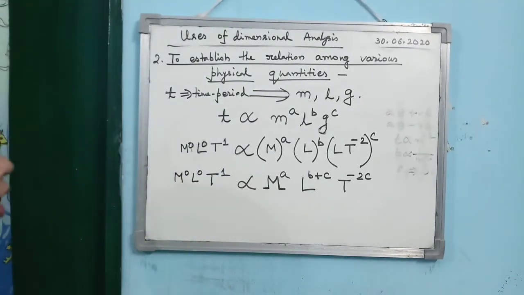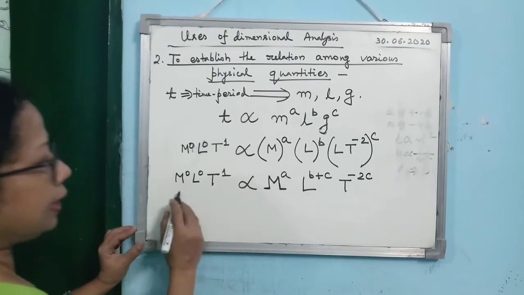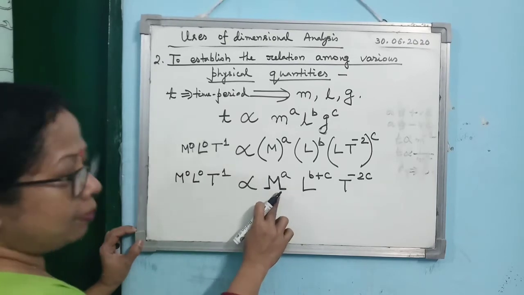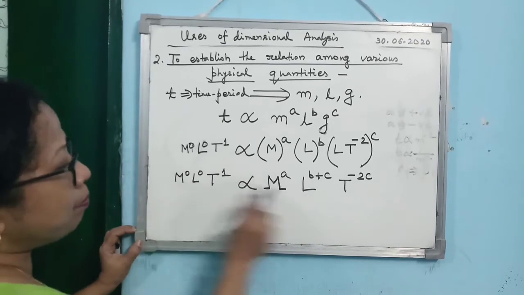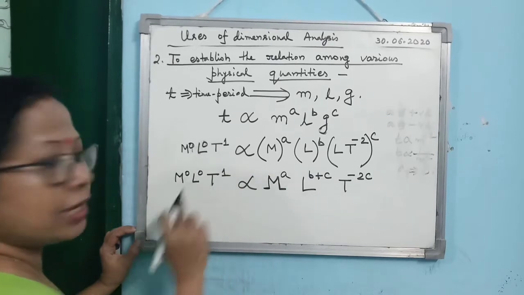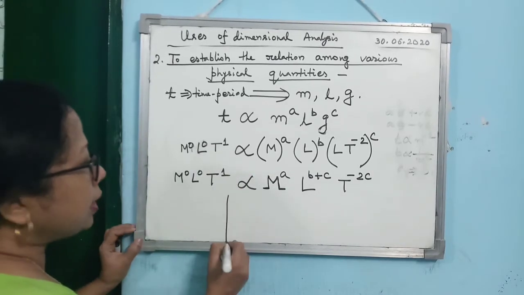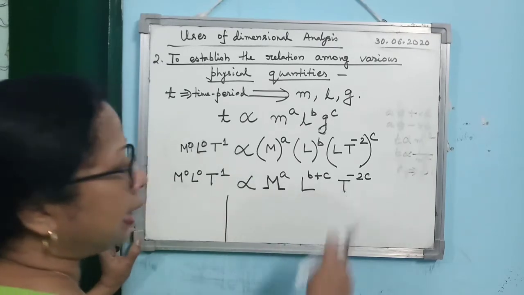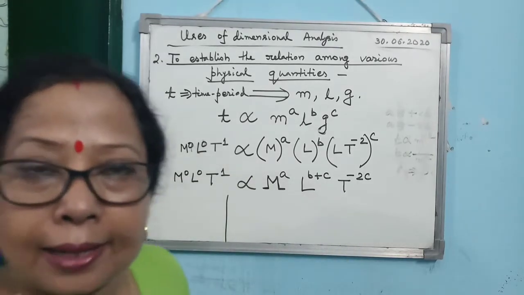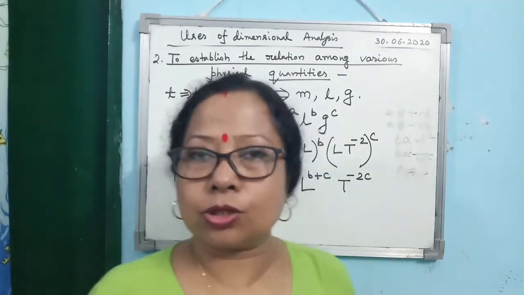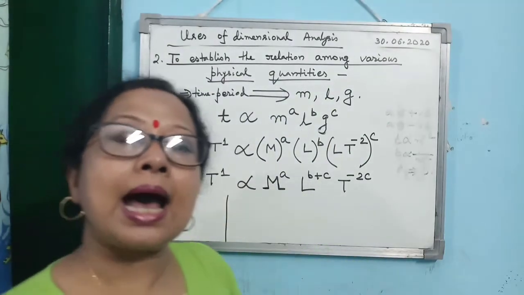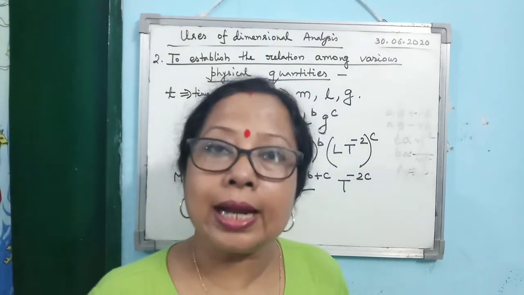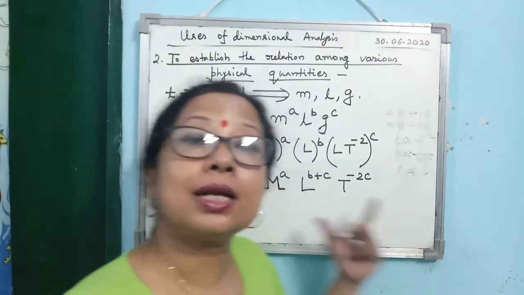Is that clear? Now, after that the important thing is coming. Now you compare the power of M, equate power of M, power of L and power of T. So when you equate the power of M, L and T, how many equations will you get? You will get 3 equations. And when there are 3 unknowns, then to solve the unknowns you need 3 equations. So that is the limitation coming here.